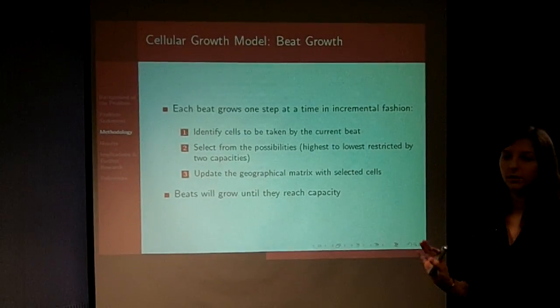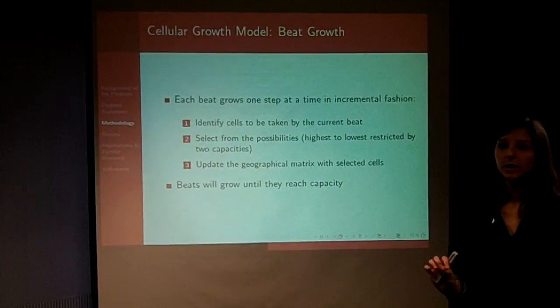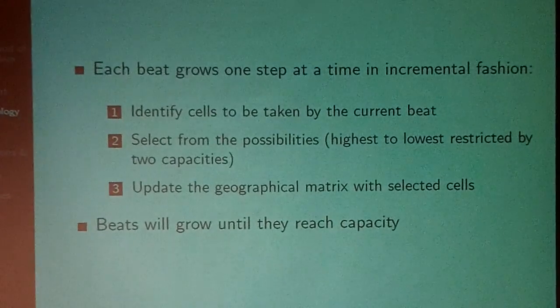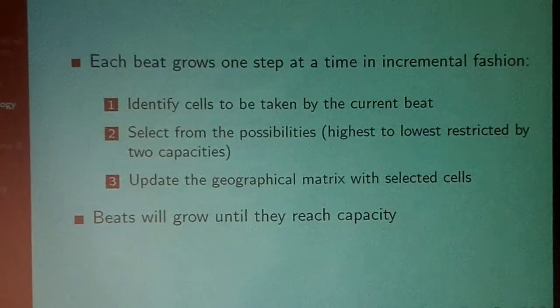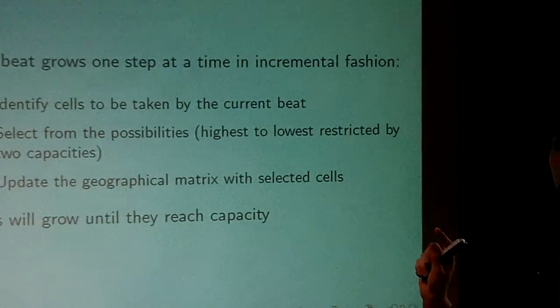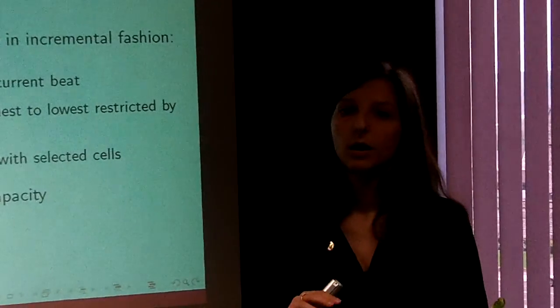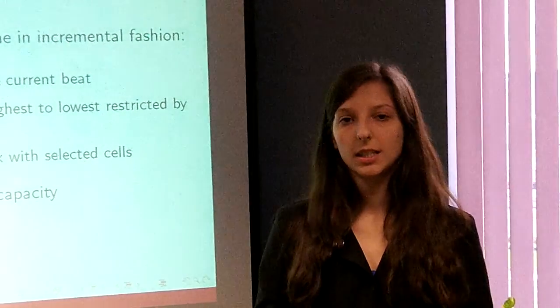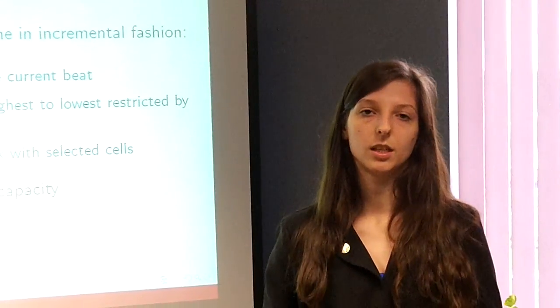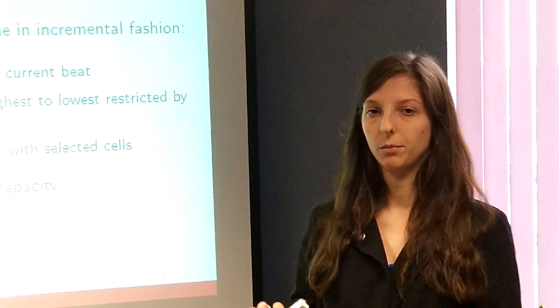Now our algorithm actually follows the following steps. Each bead, or seed, grows one step at a time in an incremental fashion. And in each step, it follows one of 3 steps. So it'll identify the cells that it can take, or the possibilities that it can take, and those are just the cells adjacent to the current beat.